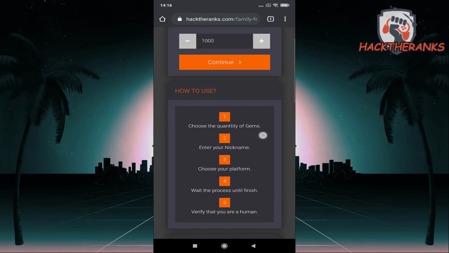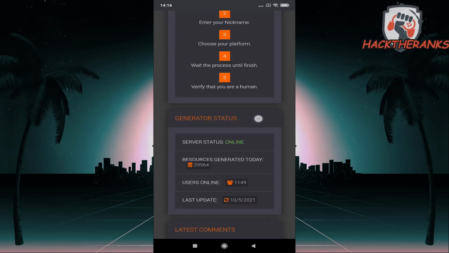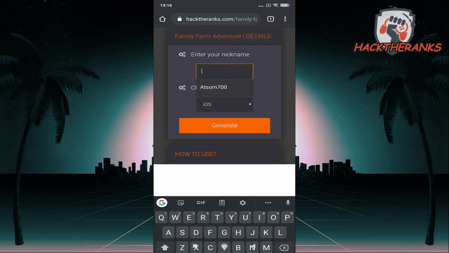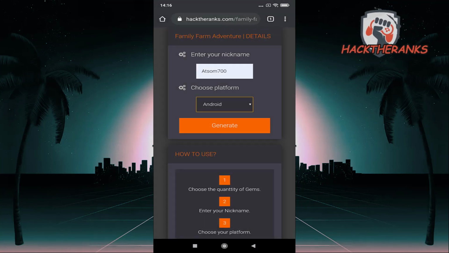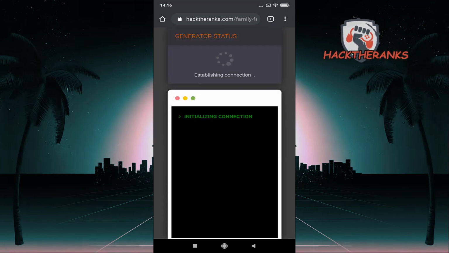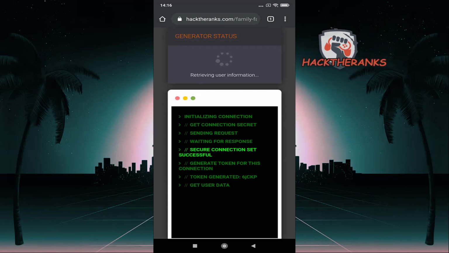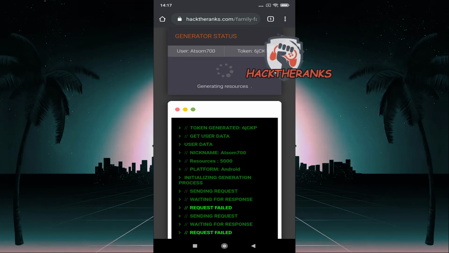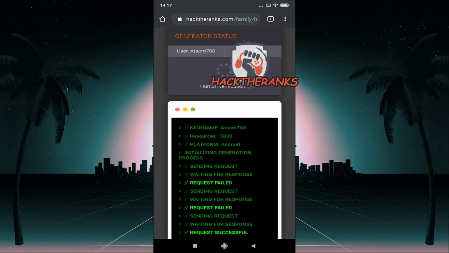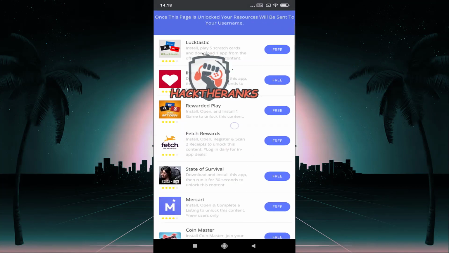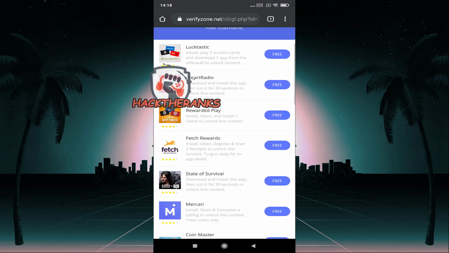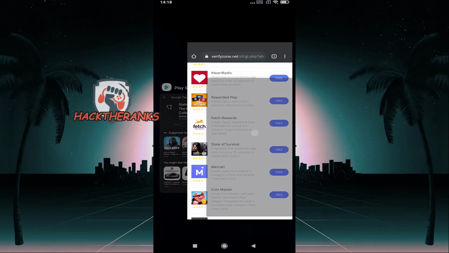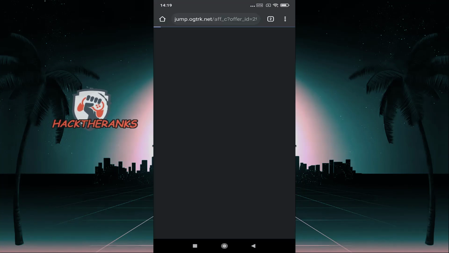Select the amount of resources and click the continue button. Insert all necessary details and click the generate button. Give the generator a moment to finish the task. The last step is a simple verification process. Just complete 2 tasks. Remember to follow the instructions below task. Let's speed up video for this process.